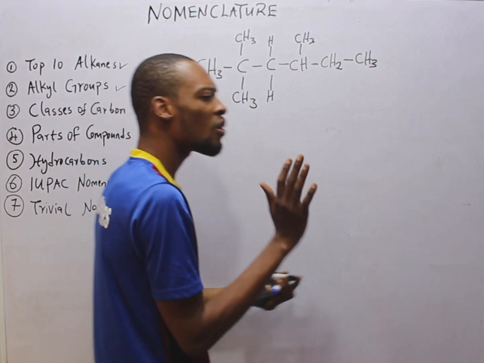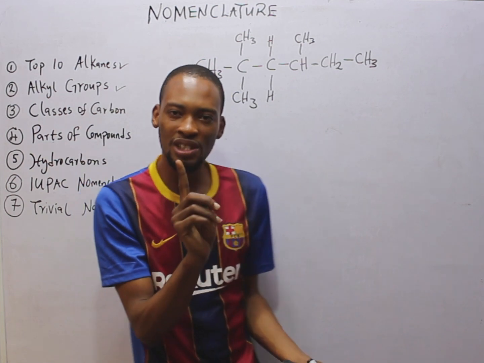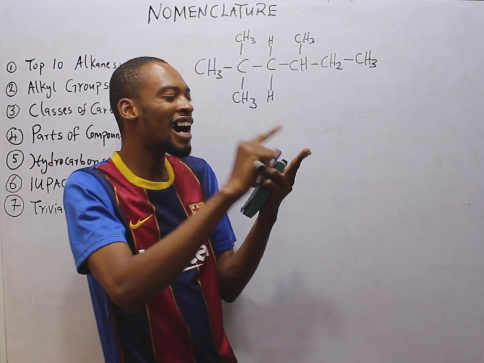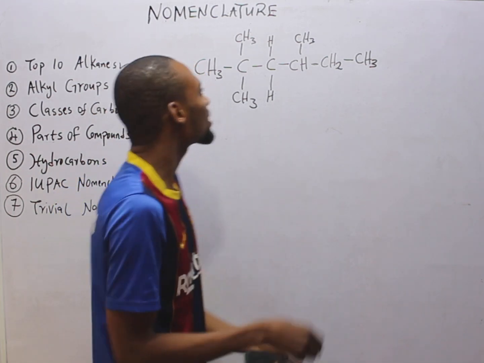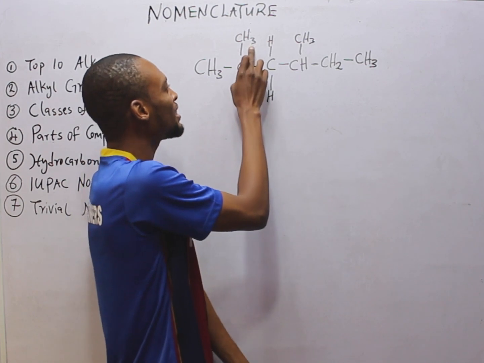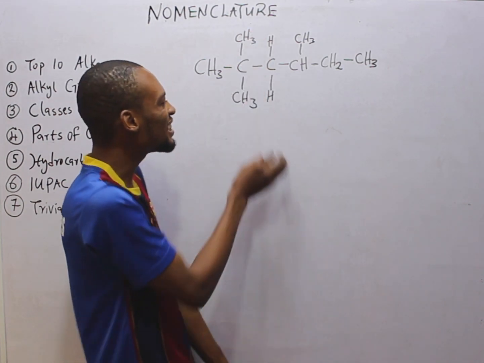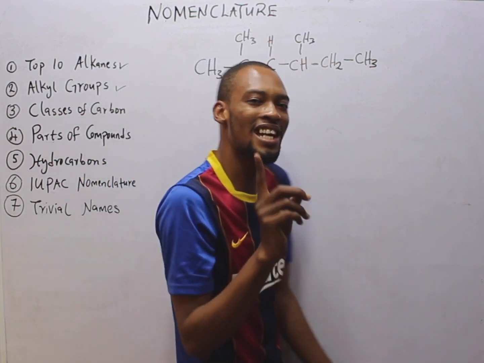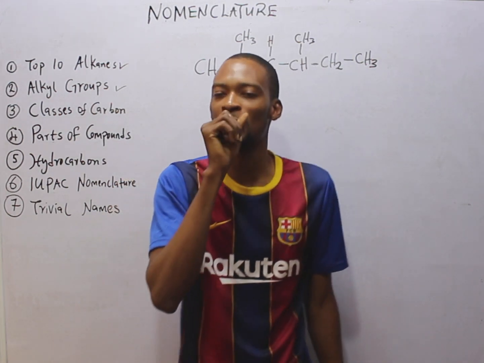There is no other element apart from carbon and hydrogen. This means you agree with me that it is a hydrocarbon, and 2, it is an alkane. 3, you see it has CH3, it has CH3. What does it imply? It has an alkyl group, and this is called methyl. This is another methyl. If you understand these 3 things, therefore, you are following this class.